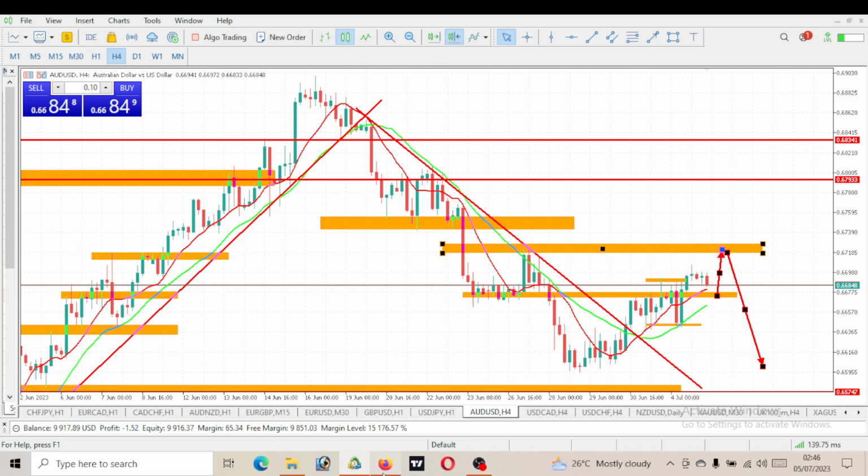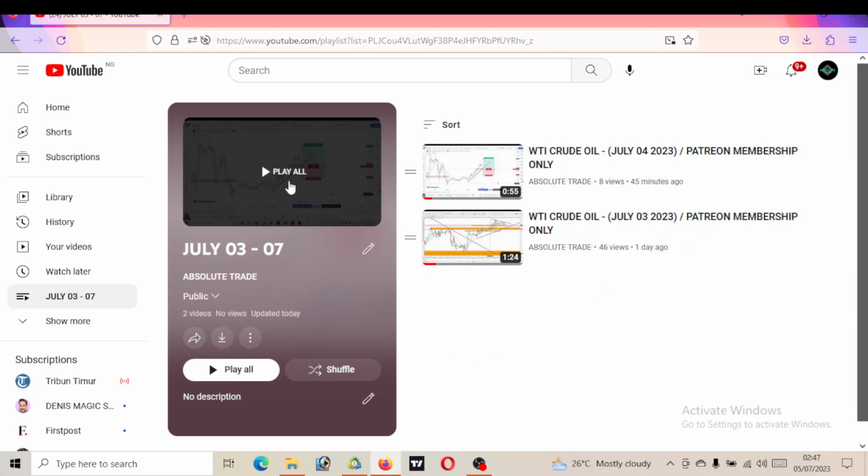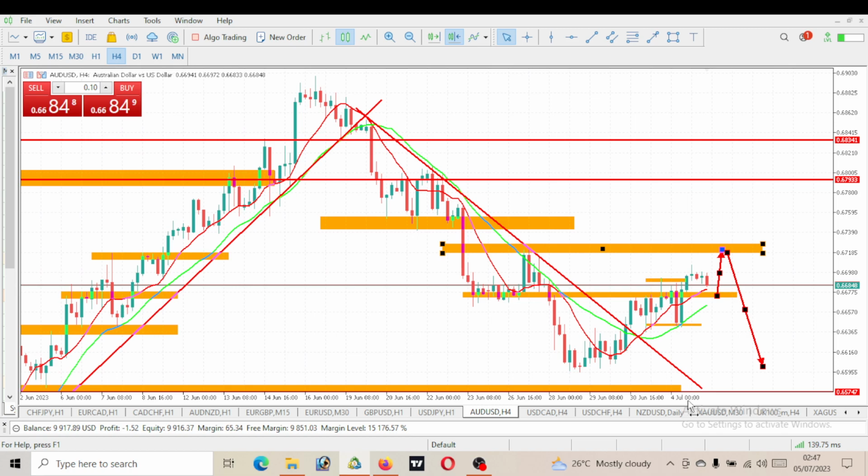So these are some of those trades we actually took yesterday and the day before yesterday. WTI, which was on Monday, and WTI, which was on Tuesday. I'll be putting the link to this playlist so you can go there to watch it. We are also currently looking at gold right now. If gold eventually gives us what we want, I'm going to be sharing it also with you guys on this channel. Also, gold is currently moving in our direction. We will be closing our profits soon on gold.